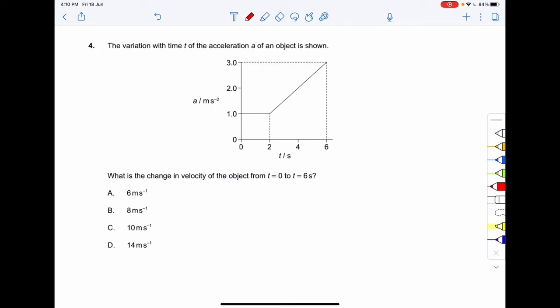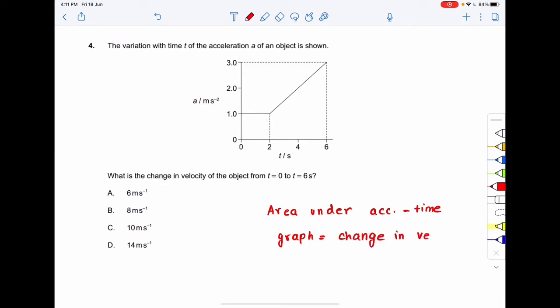So we know that the area under the AT graph, the area under the acceleration-time graph, gives our change in velocity, right? So to find the change in velocity, we need to find the area under the acceleration-time graph. We need to find the change in velocity from t equal to 0 seconds to t equal to 6 seconds, from this point to this point. So we need to find the area from t equal to 0 to t equal to 6 seconds of the AT graph. So what will be the area?